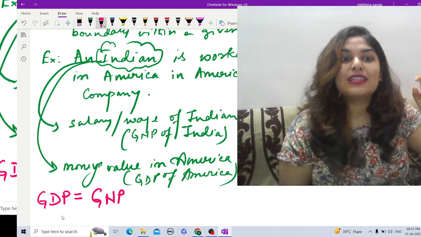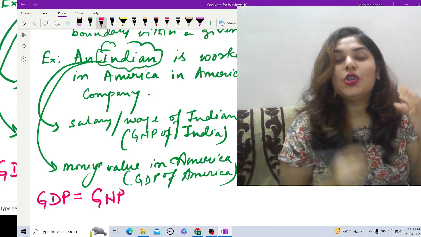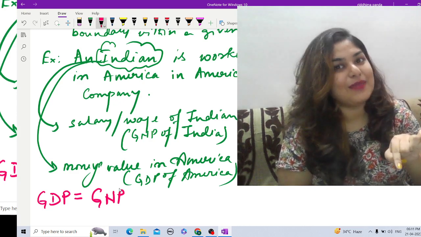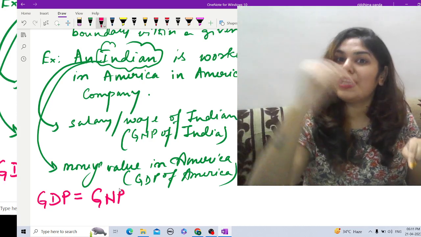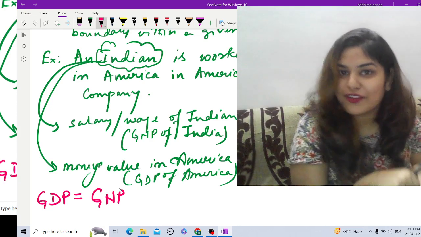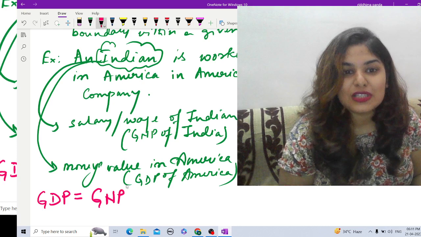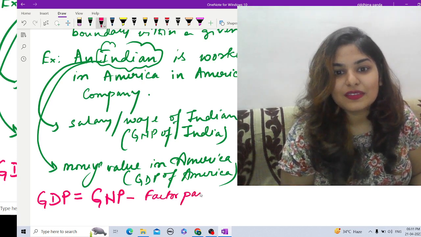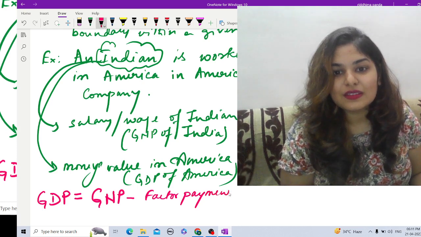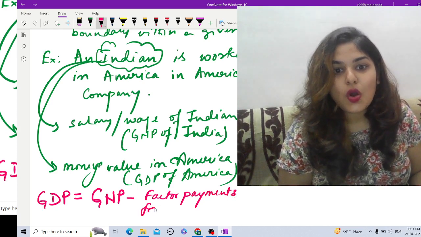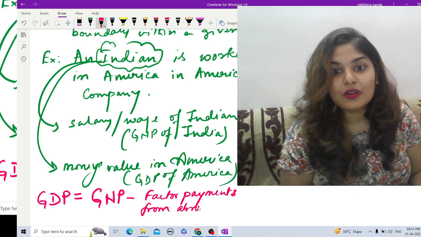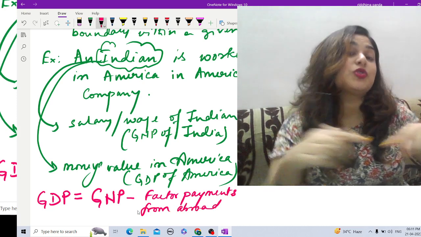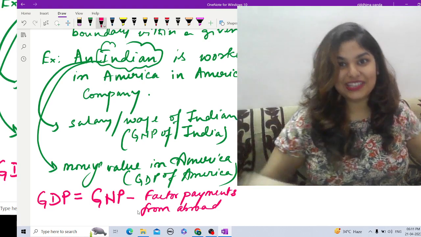So this will include not only the income generated by, say, an Indian in India, but also the foreigners who are investing or coming and working in India. So I am going to subtract factor payments from abroad, because in GNP I have all the money value generated by those who are outside the national boundary.